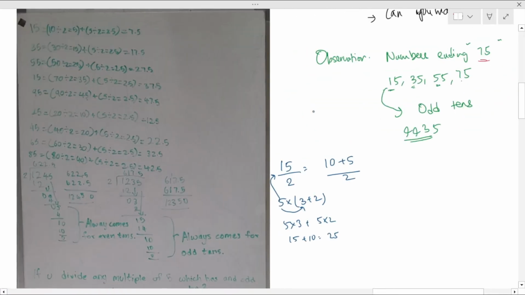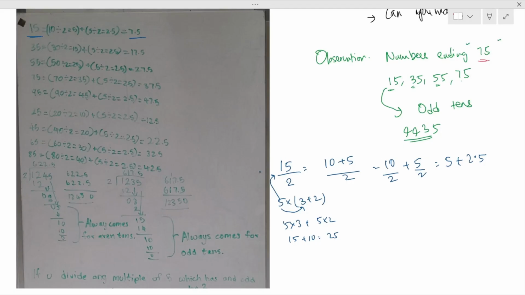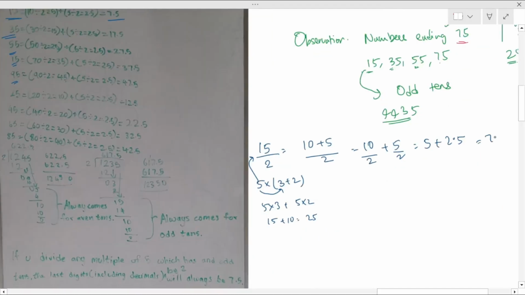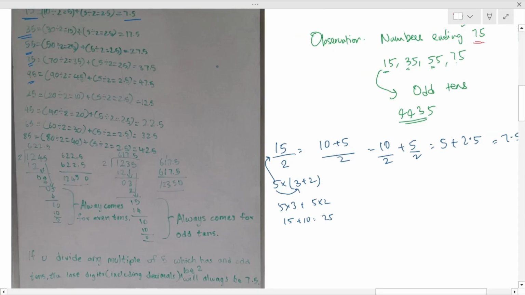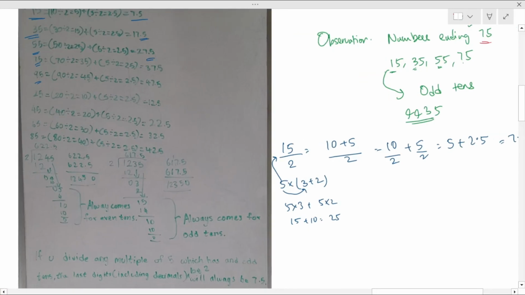So she just took 10 divided by 2 plus 5 divided by 2, which is 5 plus 2.5. So this was her observation that 15 divided by 2 is 7.5. And she did the same for 35, 55, 75, 95, etc. And the next one, this is 77.5. So all odd tens are actually ending with 7.5 as the digits.